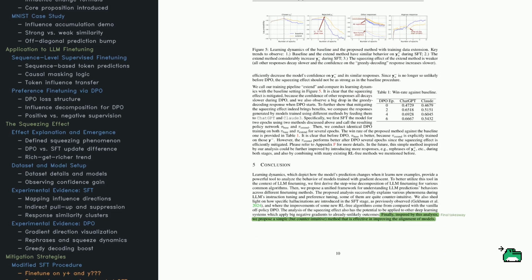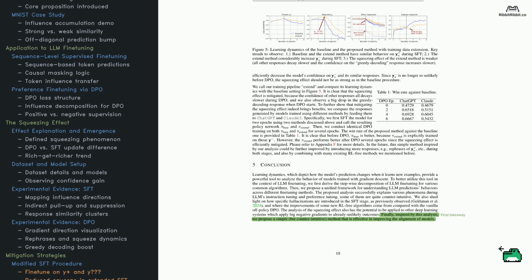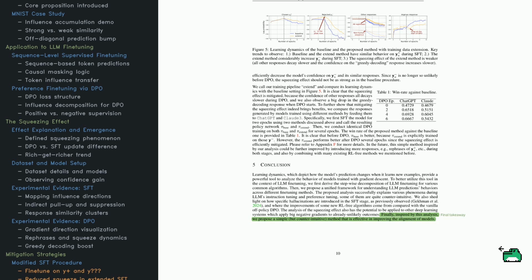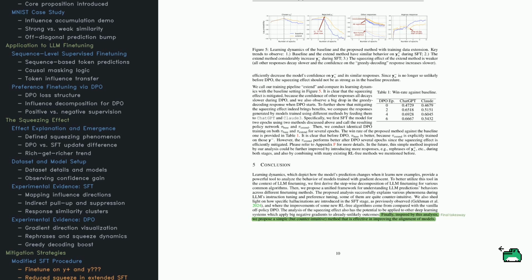Now let's tie it all together. The authors propose a simple fix for the squeezing problem. Preemptively boost the model's confidence in unlikely responses before DPO hits them. They call this the extend method. Here's how it works. During SFT, they don't just train on preferred answers. They also include some rejected ones, especially those at risk of being too unlikely.